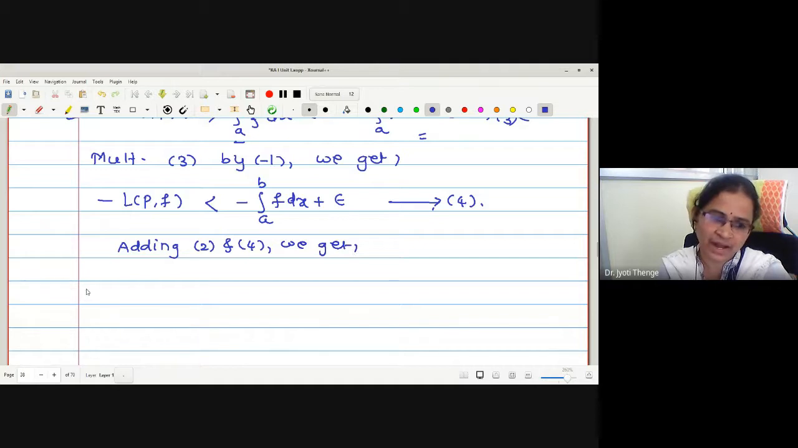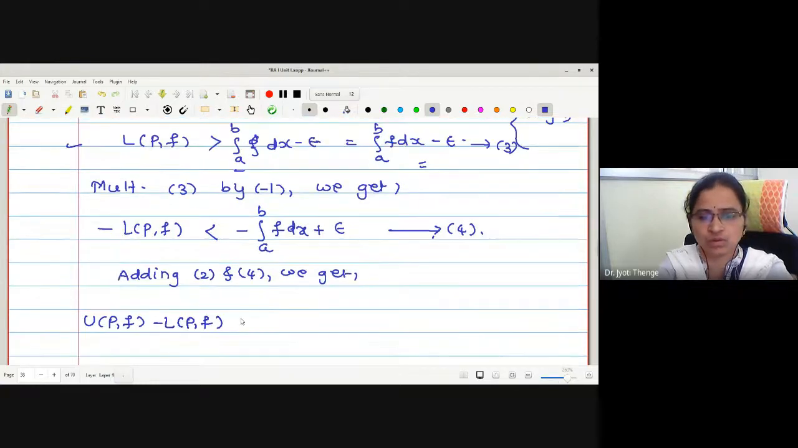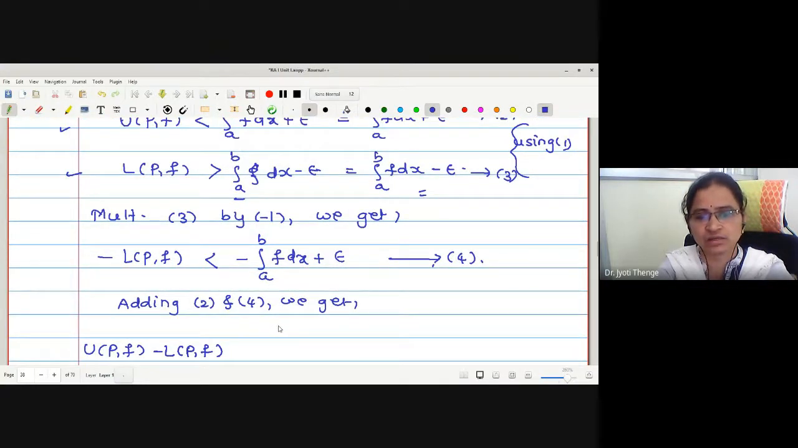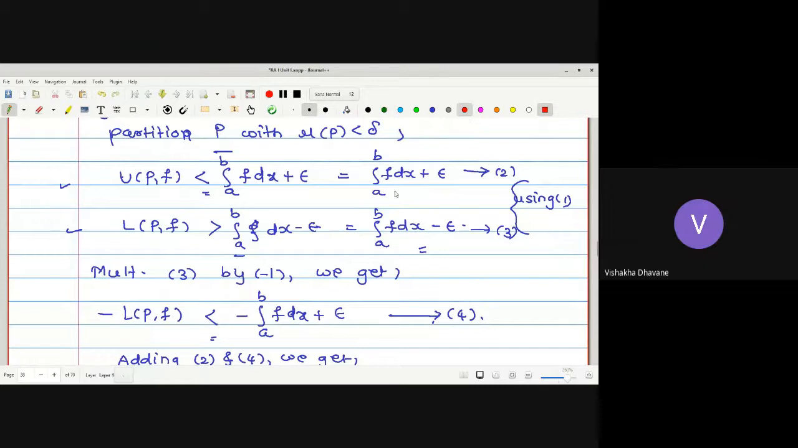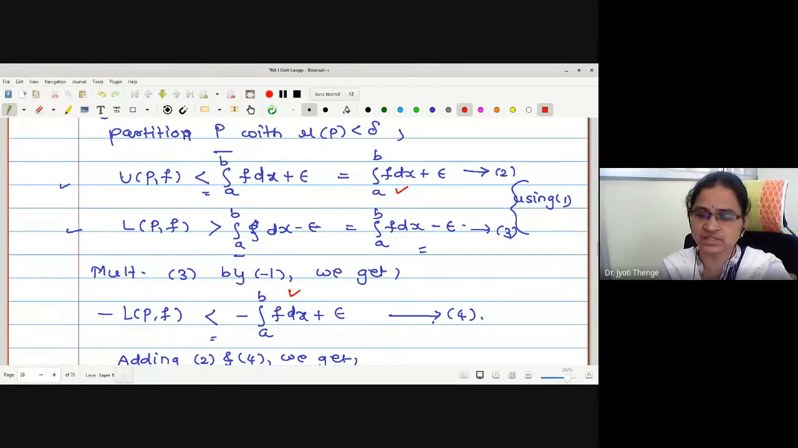What we get if I add? This is UPF minus LPF, right now. What is the inequality? Which inequality should be used? This is strictly less, this is strictly less. Therefore, here it will be strictly less. This positive integration a to b added with this negative integration a to b, f dx. May I say these two will cancel? Yes. This and this will cancel one another.